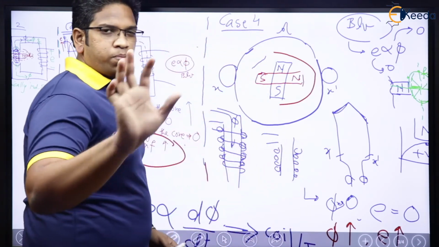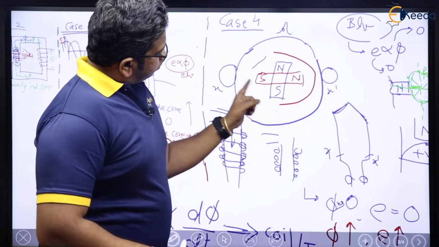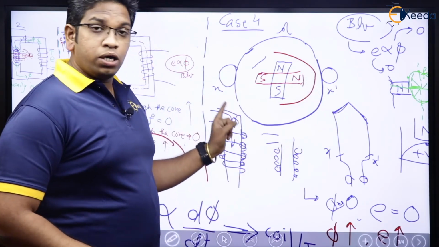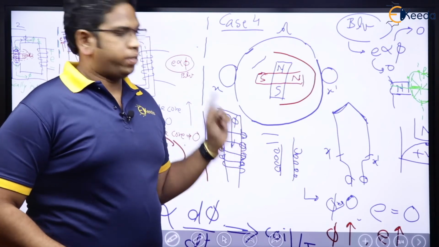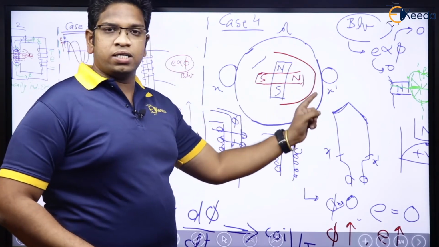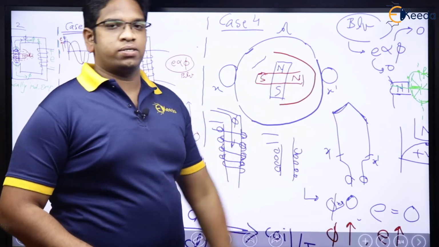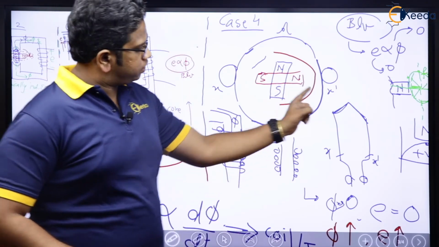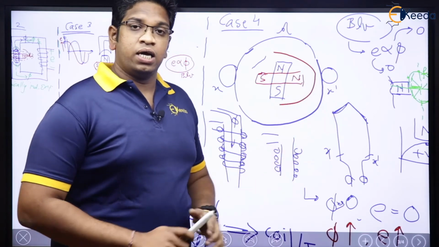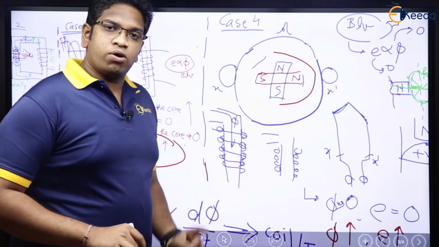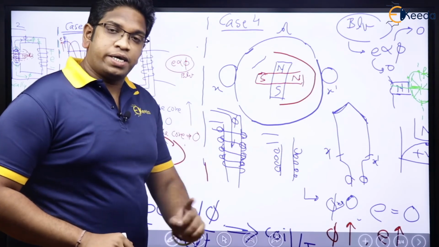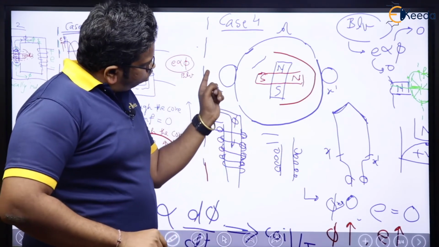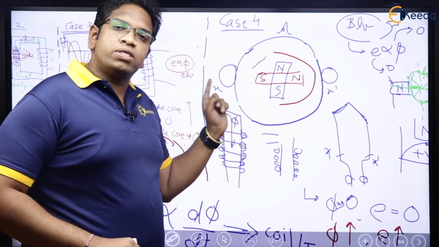Again, let me tell you in simple words. This is a coil, this is X and this is X dash, right? This is coil side X, this is another coil side X dash, or we can say this is conductor X and this is conductor X dash. Now you please tell me, in case of a rotating machine, will there be EMF induced in the coil or in the conductor?